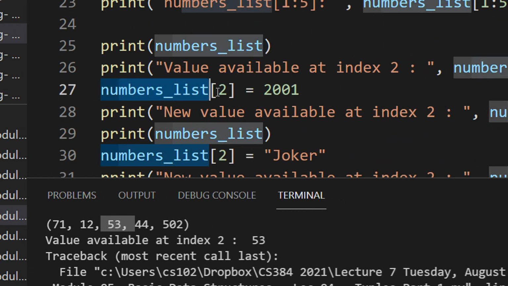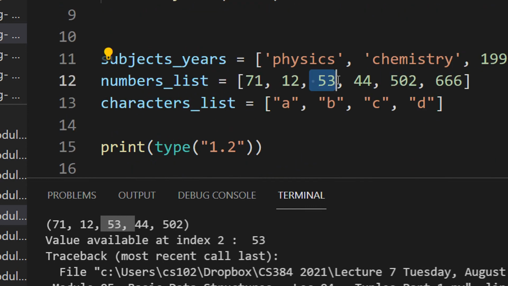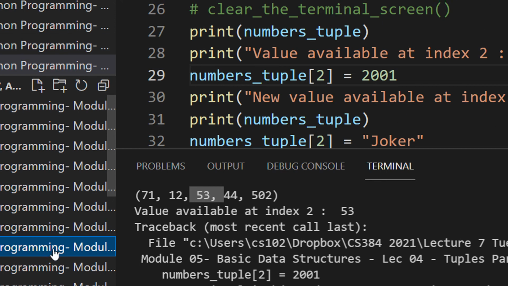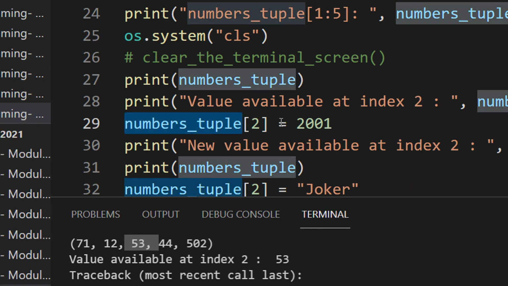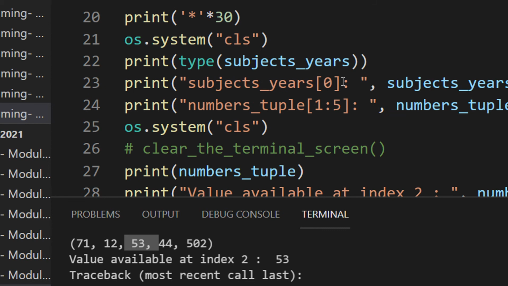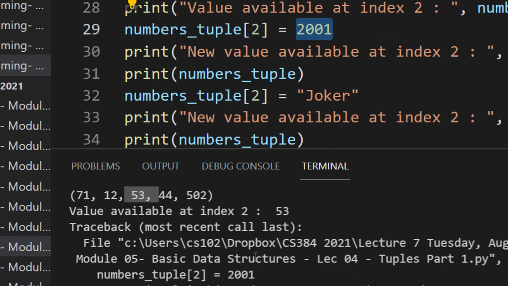And when I did something like numbers list of 2 is equal to 2001, what was happening at the index 2? It is 2001. Fine, it got updated. But this operation is not allowed in a tuple. See, I'm doing numbers of 2 is 2001. What I'm saying here is I want to update the index 2, which currently has the element 53, to 2001. But as I said, tuples are read only, so you cannot do this, right?